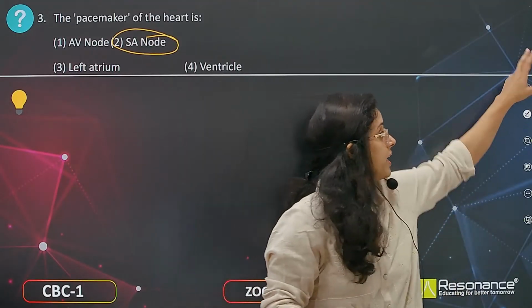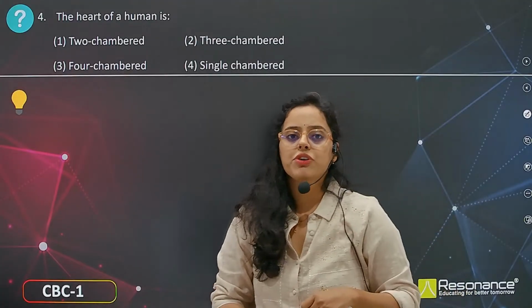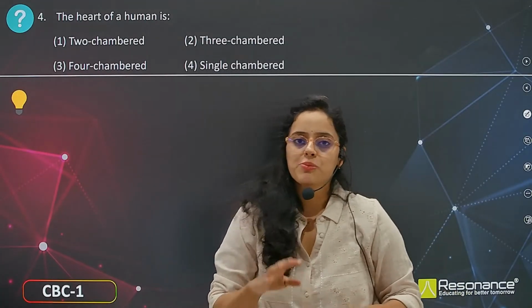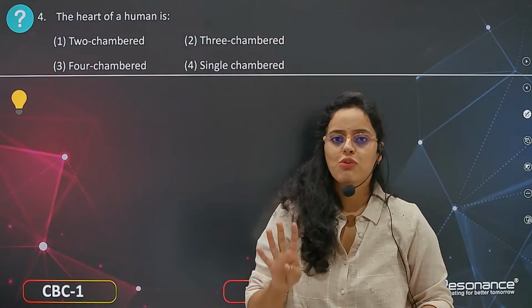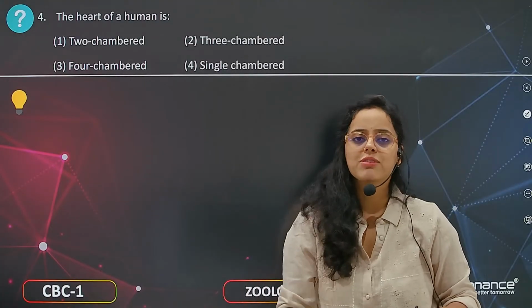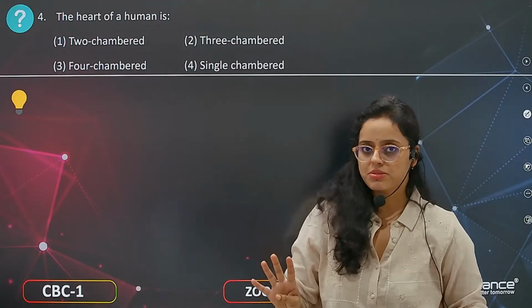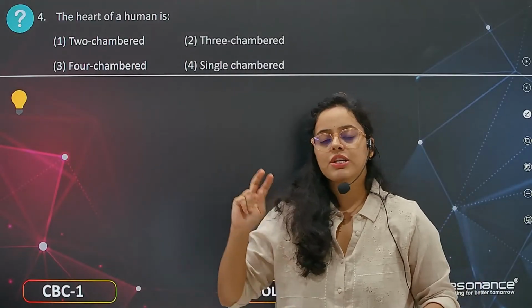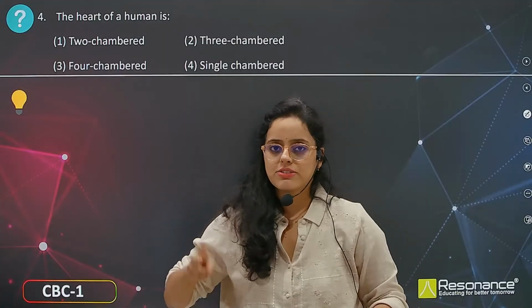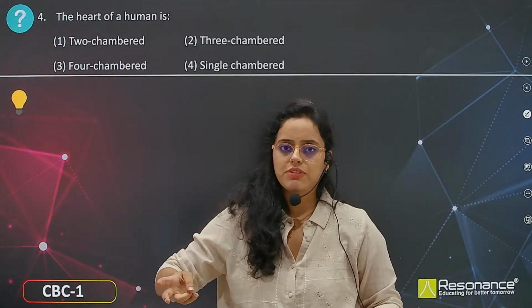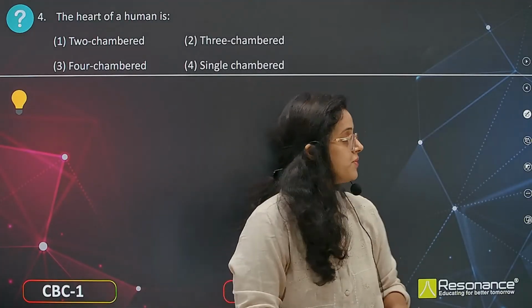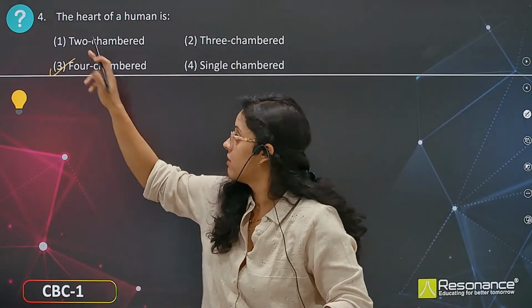Now let us move to the next question. The heart of a human is 2-chambered, 3-chambered, 4-chambered or single-chambered. You must have answered by now. Human beings are mammals and mammals have 4 chambers, that is 2 auricles and 2 ventricles: right and left auricles, right and left ventricles. So the answer to the question is the third option, 4 chambers.